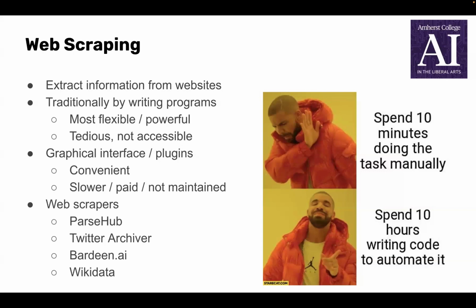The downside, of course, is that these apps can take more time to extract the data than a handwritten program. They might ask you to pay for their services, whether all of their services or just a premium subset, and they might not be maintained super well, leading to crashes and sometimes not being available. We're going to go over 4 web scraping tools here: ParseHub, Twitter Archiver, Bardeen, and Wikidata scraping.